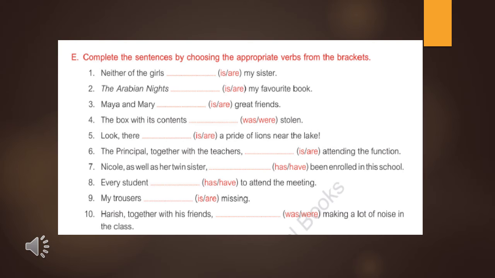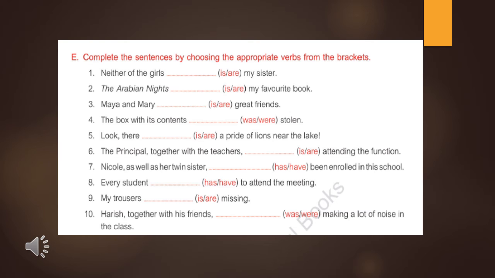Now see the sentences one by one. See the first: Neither of the girls is/are. There are two options, and we have to choose one. Just try to remember the rules. I have already told you that whenever a sentence starts with either, neither, each, every, etc., we have to use a singular helping verb. Here the answer will be is. Neither of the girls is my sister.